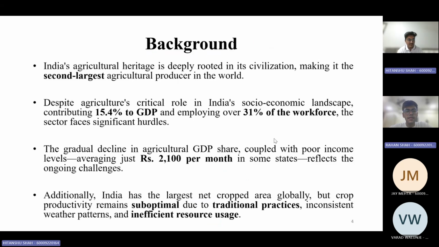The main background behind this is that India is the second largest agricultural producer in the world. Agriculture amounts to 15.4% of GDP and it employs 31% of the workforce. The average salary of a farmer is just 2,100 rupees per month.